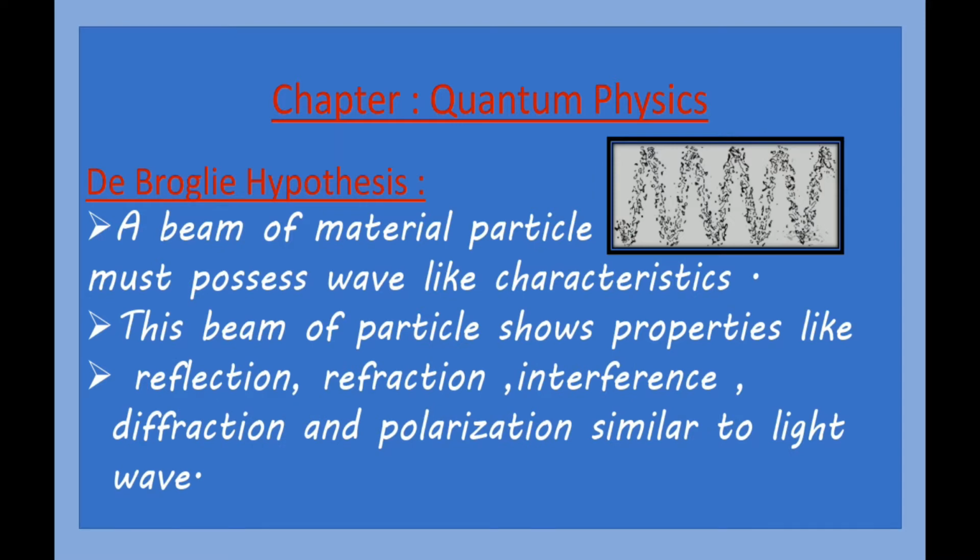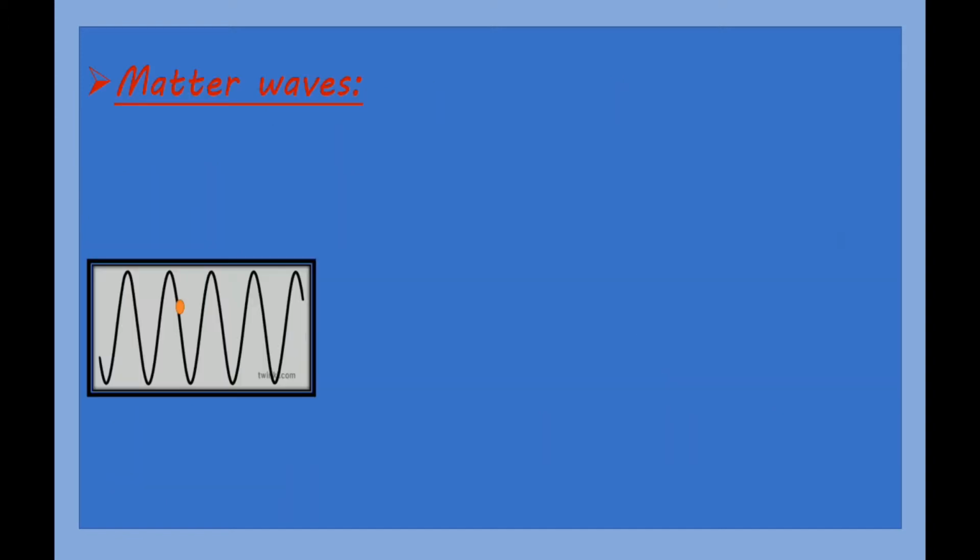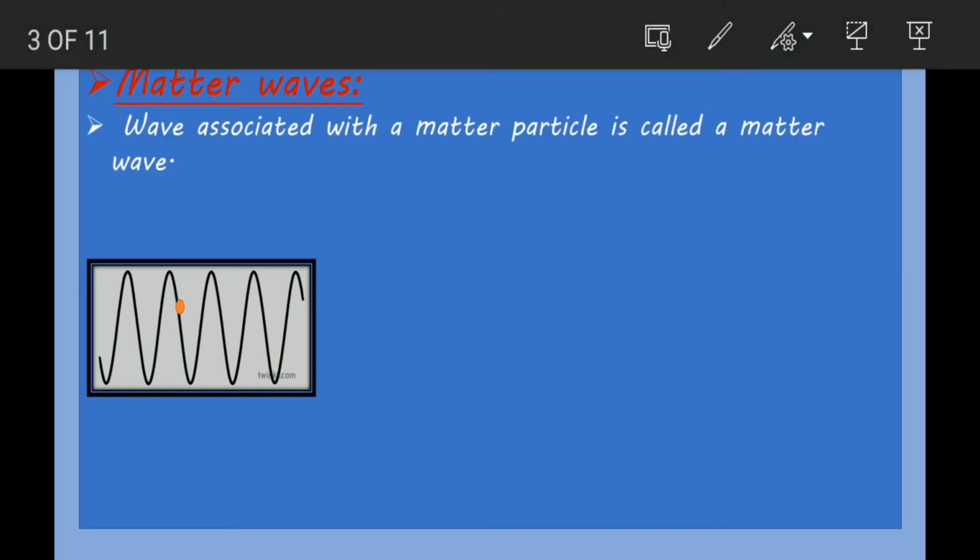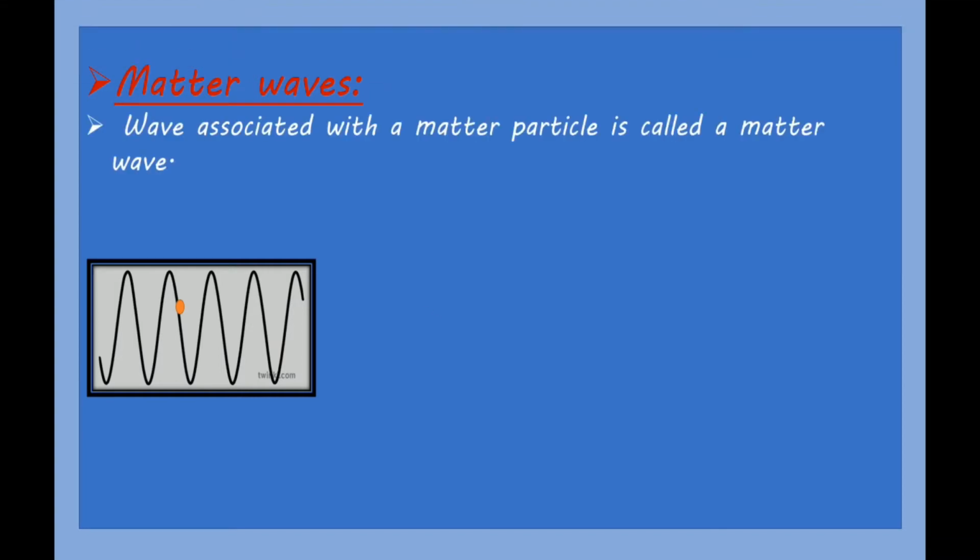After this, scientist de Broglie concluded that there must be a presence of a wave near a material particle. Consider a moving particle; near this moving particle there is a presence of a wave. Scientist de Broglie proved that such a wave is present there, and also proved it with different experiments.